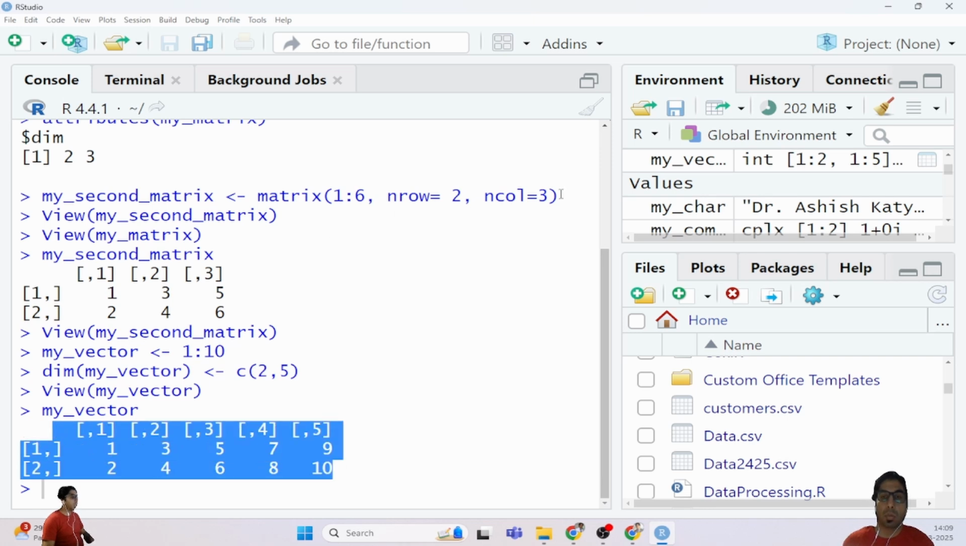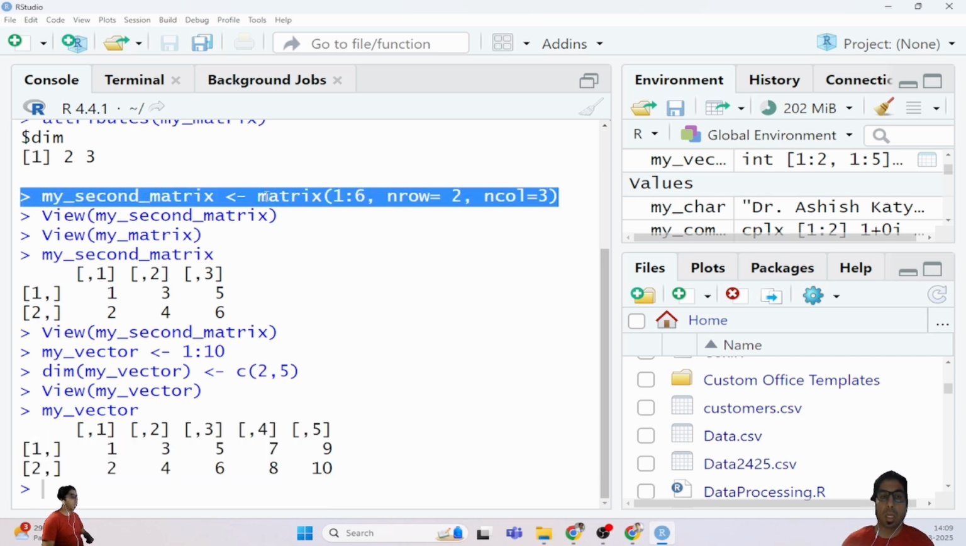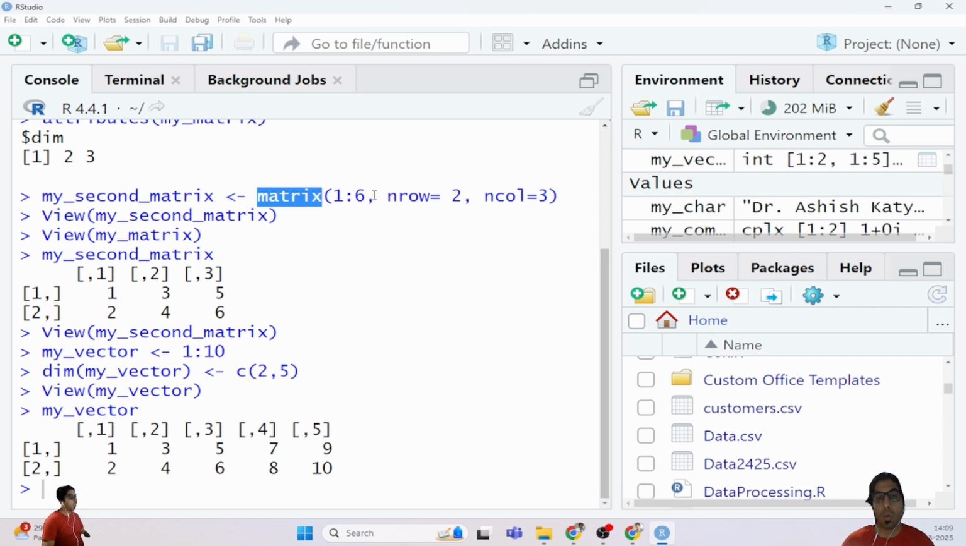Or the first method was by using a key term that is known as matrix and providing rows and columns into that. So these are the two methods by which we can create a matrix. One more thing you have to keep in mind is that a matrix can be created by column binding or row binding method. So there is a third way also.